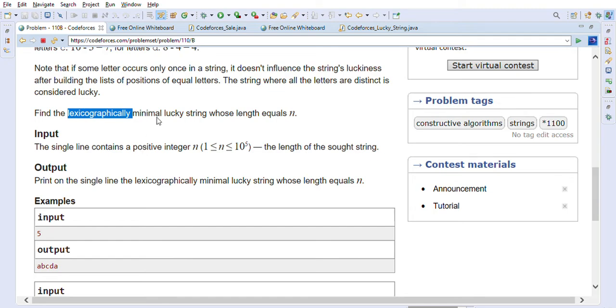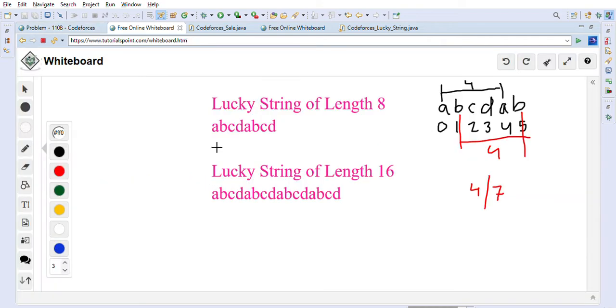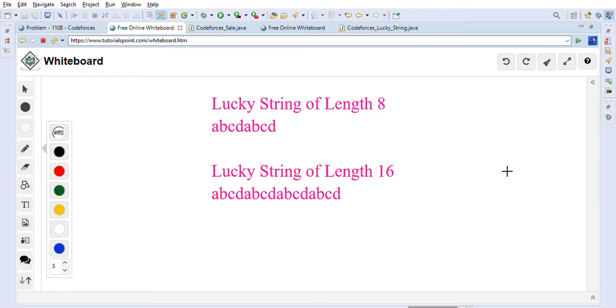So let's go back to the whiteboard again. I'll just remove what we just added so we can reuse the whiteboard. In this case we have been given 5, so we have to find the lexicographically smallest lucky string that has length 5. Since it is lexicographically smallest, we can start with A, then B, then C, then D.